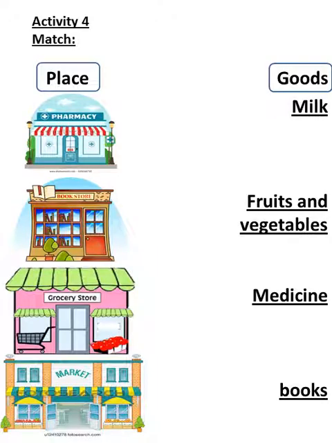Question number 4. We will match the place and the good that I can buy from this place. The first place we have is pharmacy, and then bookstore, grocery store, and then market. The goods we have are milk, fruits and vegetables, medicine, and books. Let's match. The first one, pharmacy. What do we buy from the pharmacy? Think about it. Excellent. Medicine. I'm sorry.